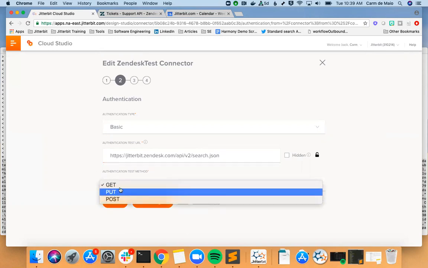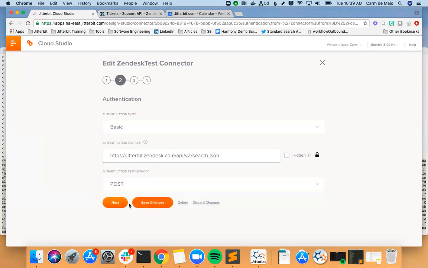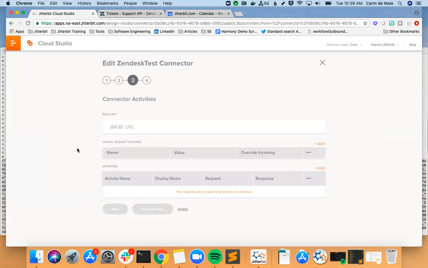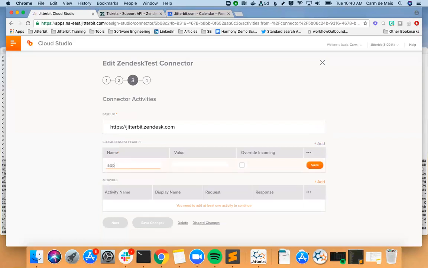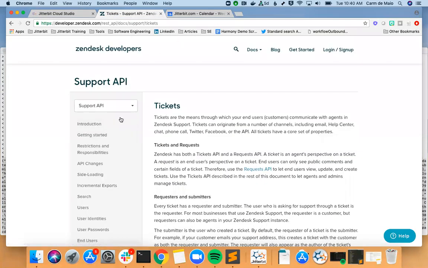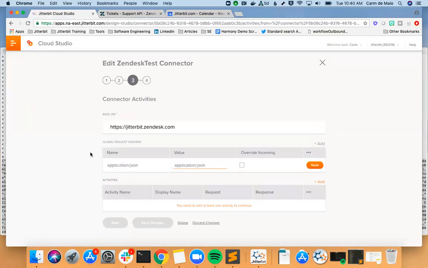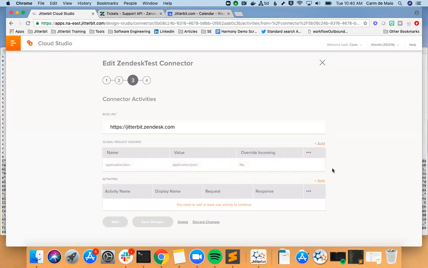Okay. For the sake of this, this one's going to be POST. All right, and the base URL is just going to be the domain of our Zendesk instance here. And it's going to be in JSON. Everything I'm populating in here is just information I pulled from looking at the Zendesk API documentation that's available online.